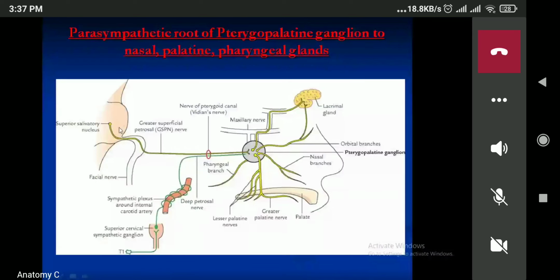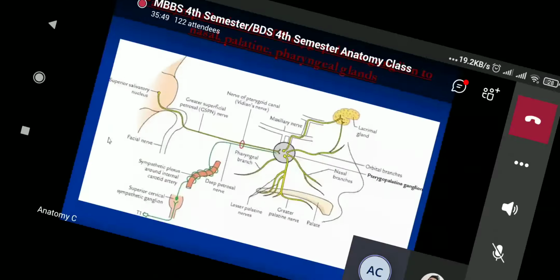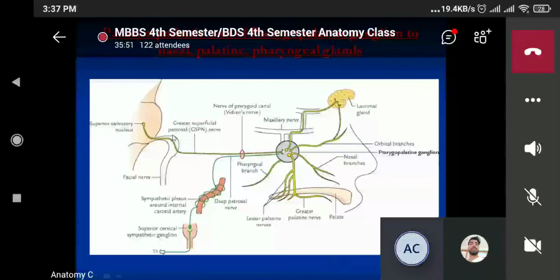Whose nucleus is this superior? Hello? Facial. Facial. This one is the facial nerve, right?